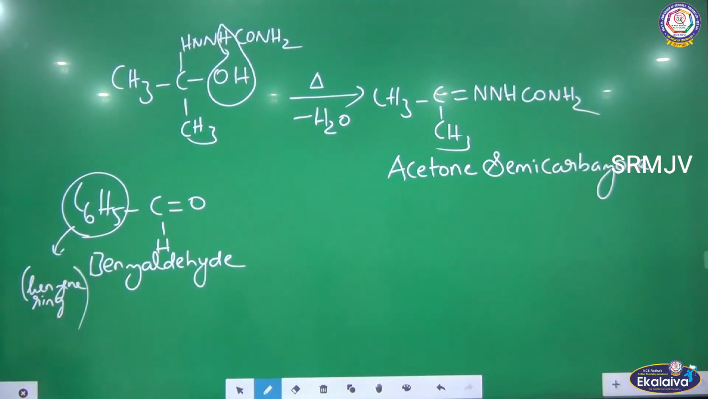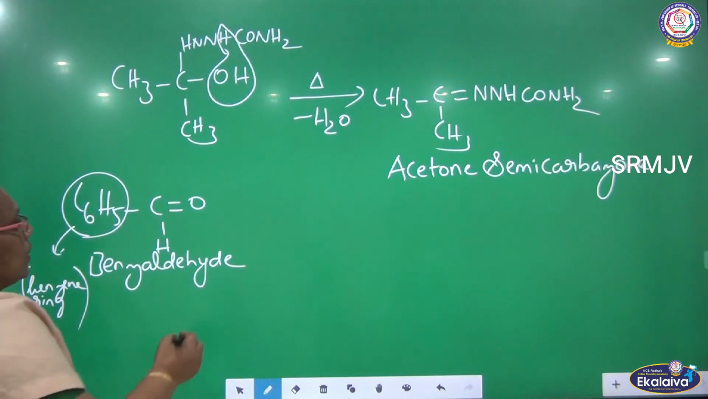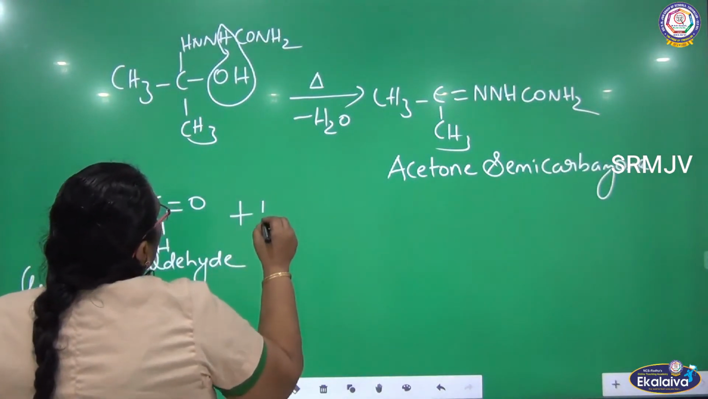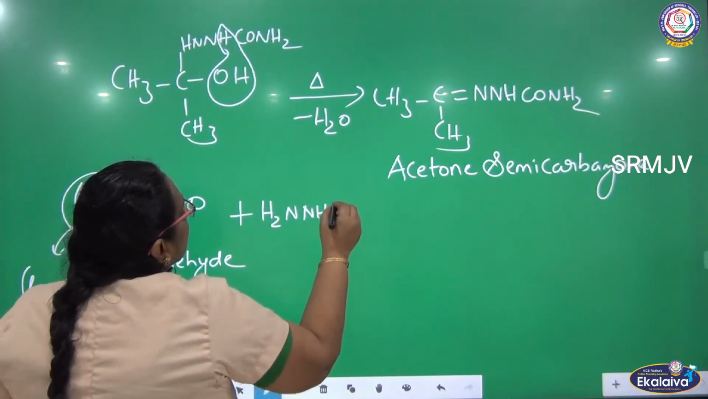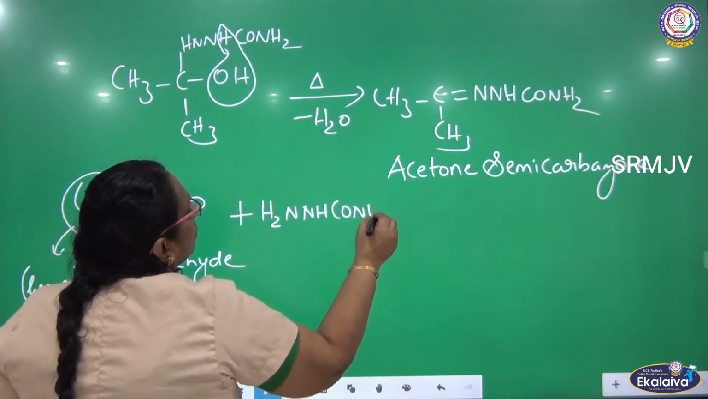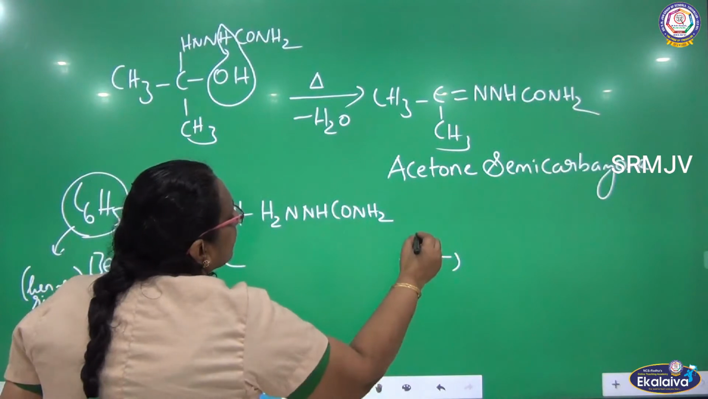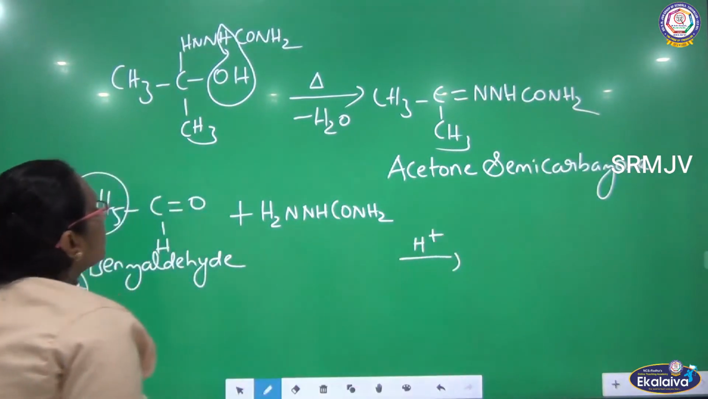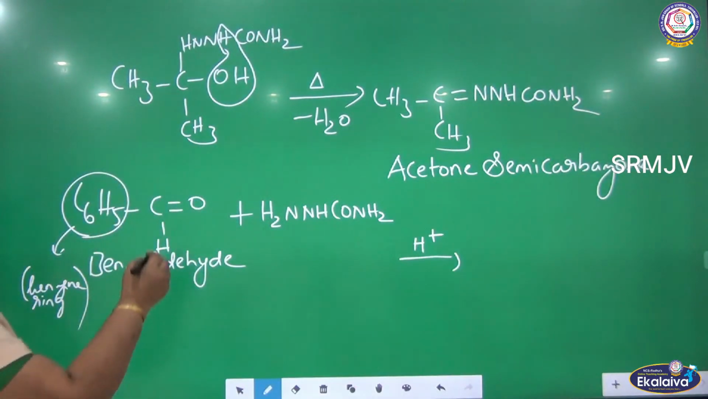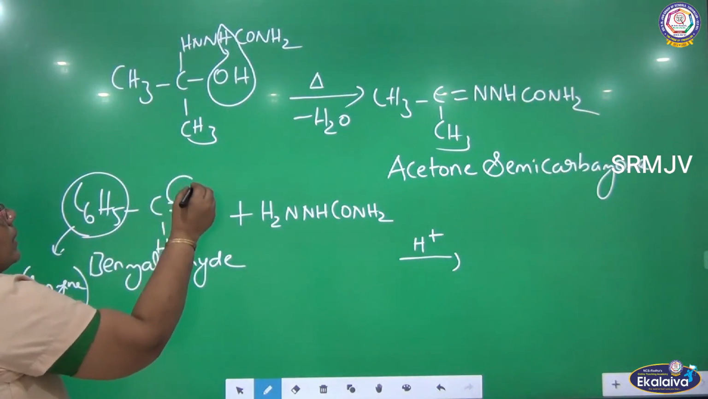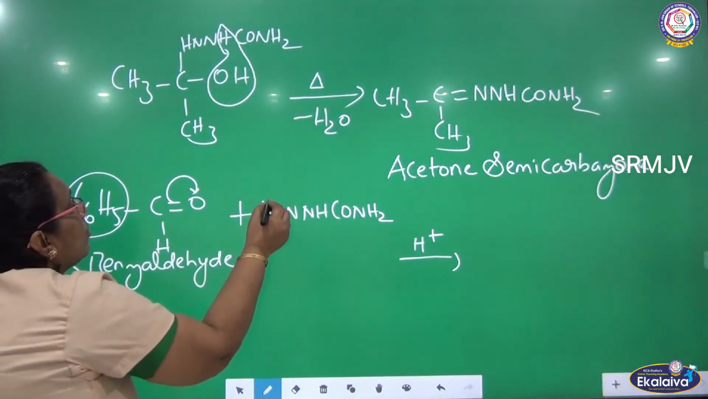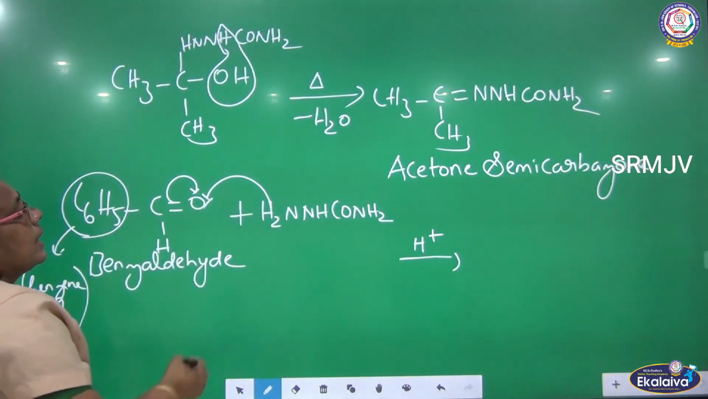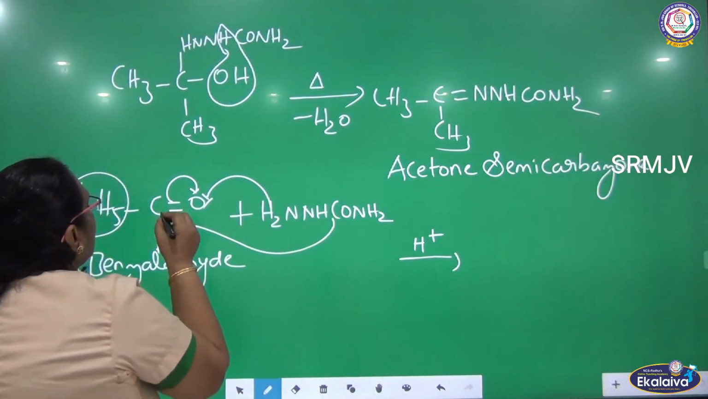Even aromatic aldehydes undergo condensation. So here it reacts with semicarbazide, H2N, NH, CONH2. How is the reaction taking place? In the presence of a catalyst. The same procedure: one of the bonds is shifted towards oxygen. One of the hydrogens is removed from here and added here. The remaining species will be added to the carbon.